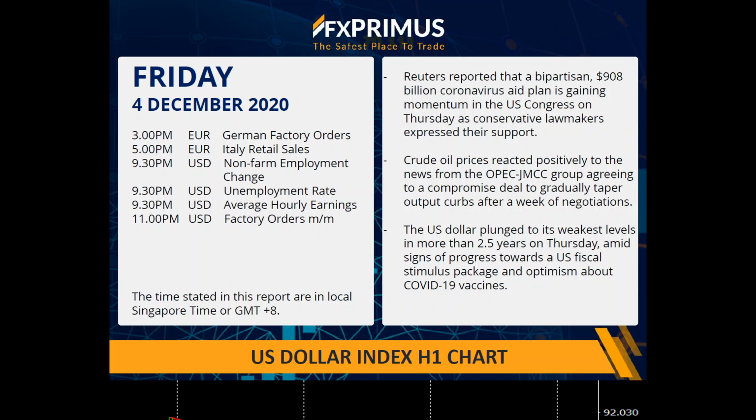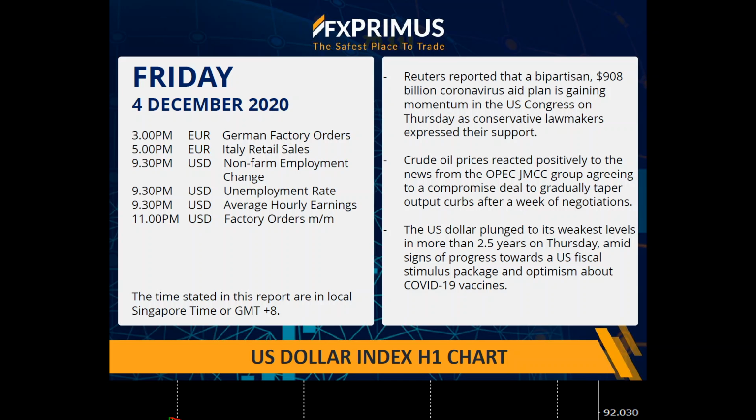The main news was that the US is looking to pump in an additional 1 trillion or slightly higher in terms of stimulus or financial aid into the economic system. So this was reinforced on the 1st of December when Federal Reserve Chairman Mr. Jerome Powell mentioned that the US economy needed further financial stimulus in order to support the economy.